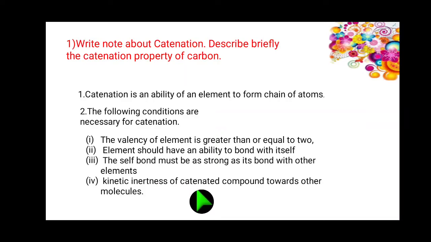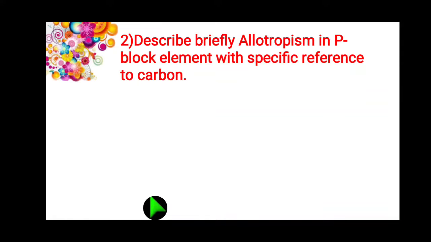Point number 4. Kinetic inertness of the catenated compound towards other molecules. So these are the 4 conditions carbon has. That's why carbon possesses all the above properties and forms a wide range of compounds with itself and with other elements such as hydrogen, oxygen, nitrogen, sulfur, and halogens.